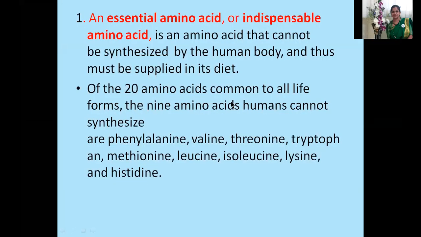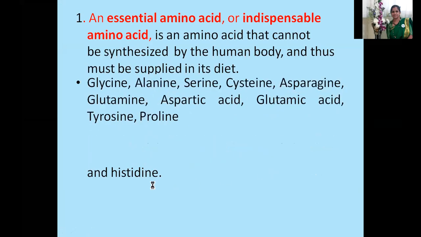Of the 20 amino acids common to all life forms, the 9 amino acids humans cannot synthesize are phenylalanine, valine, threonine, tryptophan, methionine, leucine, isoleucine, lysine, and histidine.